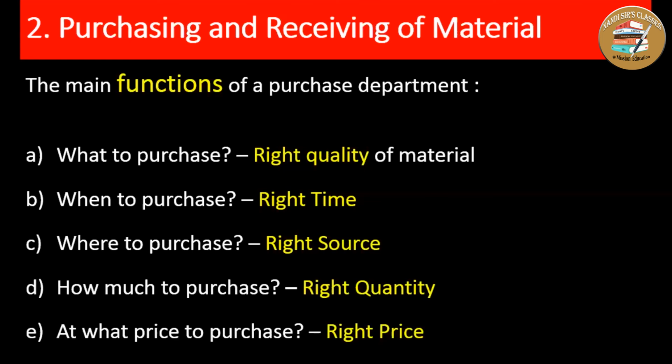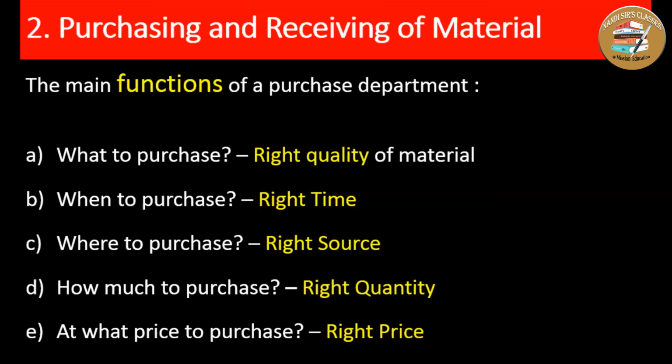Next is at what price the material should be purchased. The purchase department should ensure the material is purchased at the right price. That means these are the functions. The purchase department should ensure the right quality of material is purchased at the right time from the right source, in the right quantity at the right price. These are called the right principles, or the principles of purchasing. So these are the functions the purchase department has to perform.